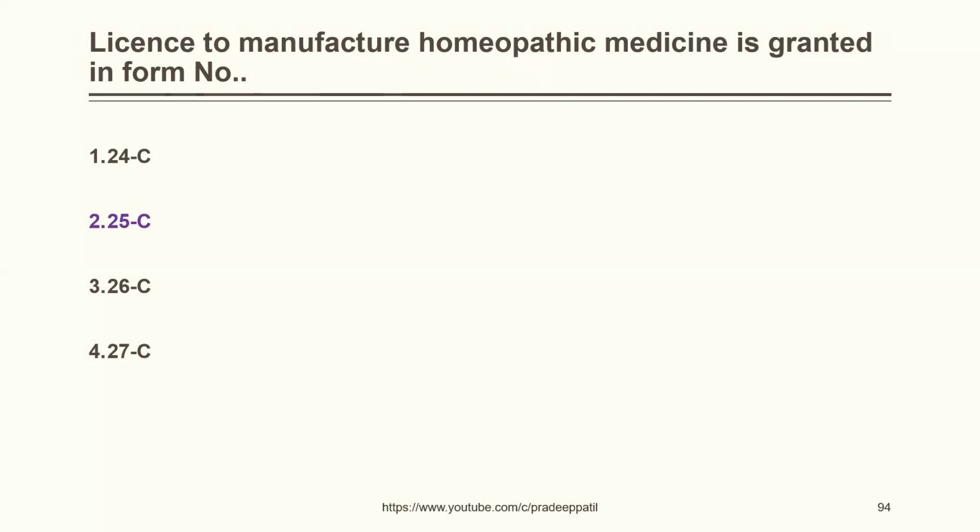The correct answer is 25C. License to manufacture cosmetic is granted in form number 30, 31, 32, 33. The correct answer is 32.